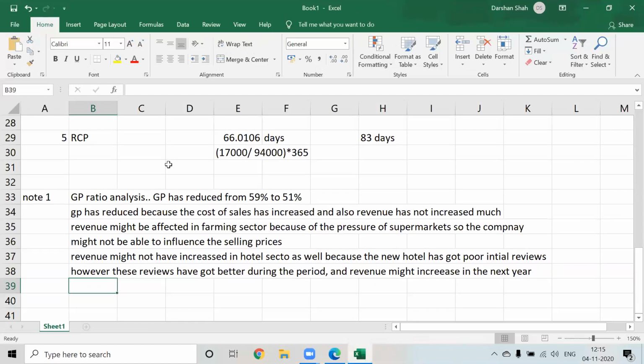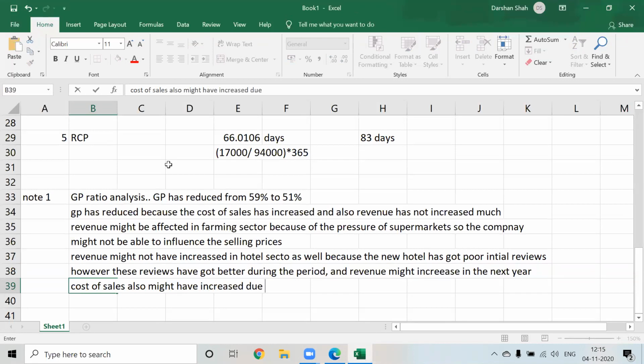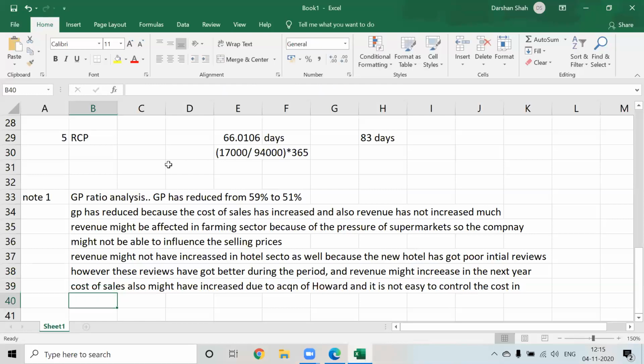Also we can give the reason of transition. The cost of sales also might have increased due to acquisition of Howard, and it is not easy to control the cost in transition period.